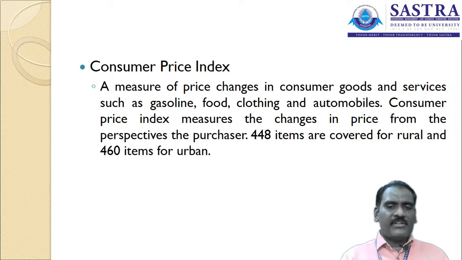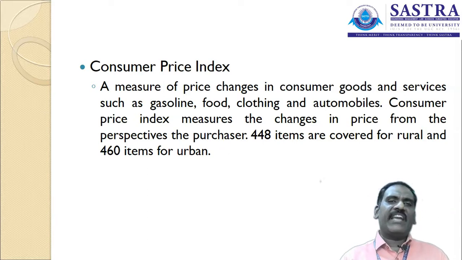What does it mean that 448 items are covered in the rural area? It means the products, goods and services that are manufactured or provided in the rural area, the kind of services available in rural sites. Likewise, 460 items are in the urban area, the goods and services provided on the urban side.